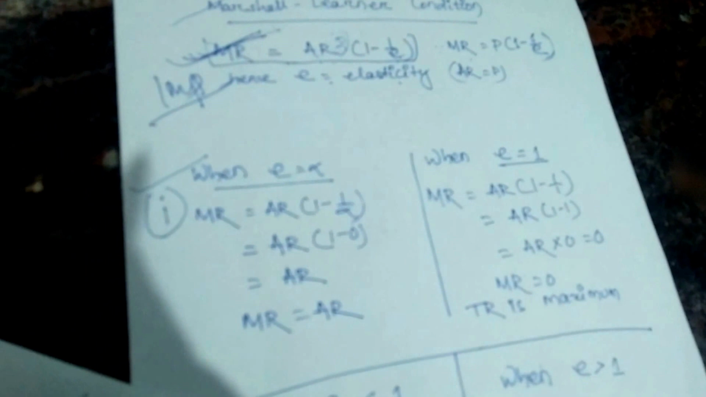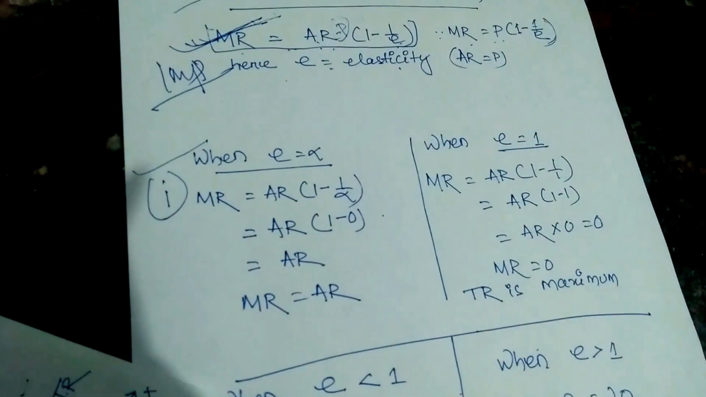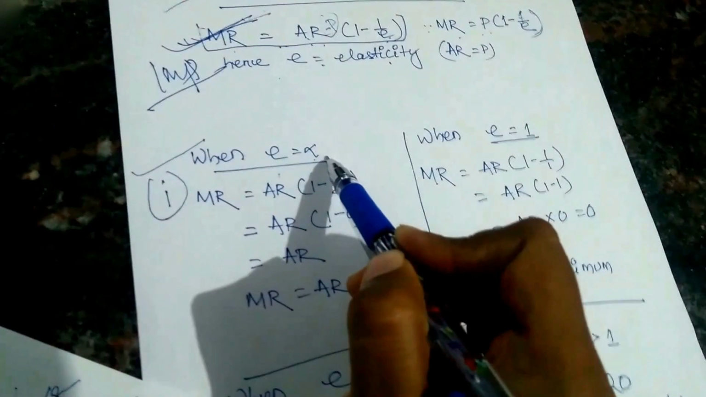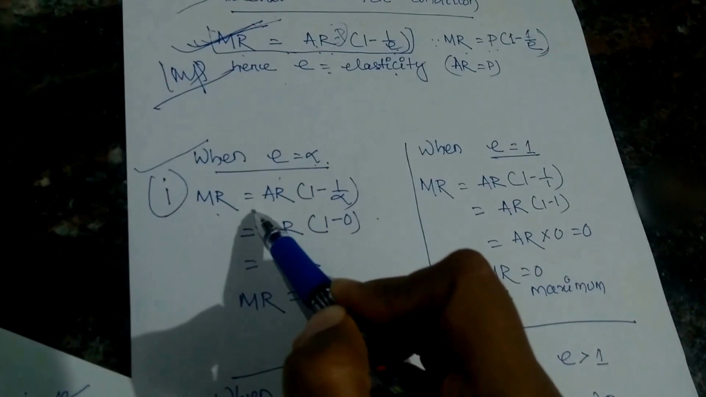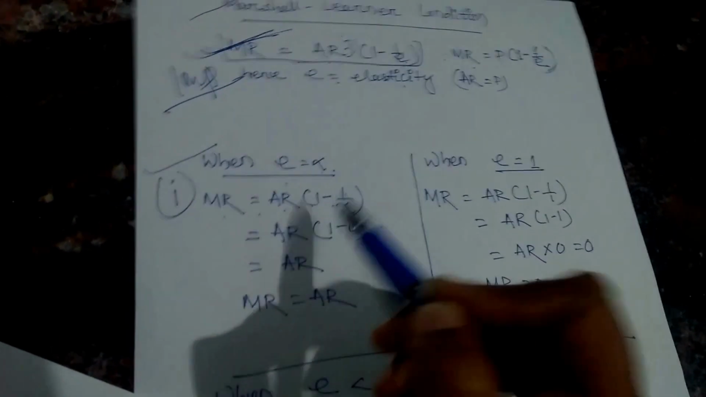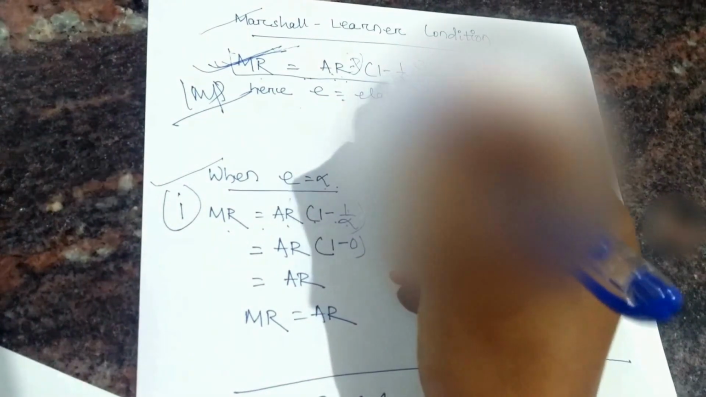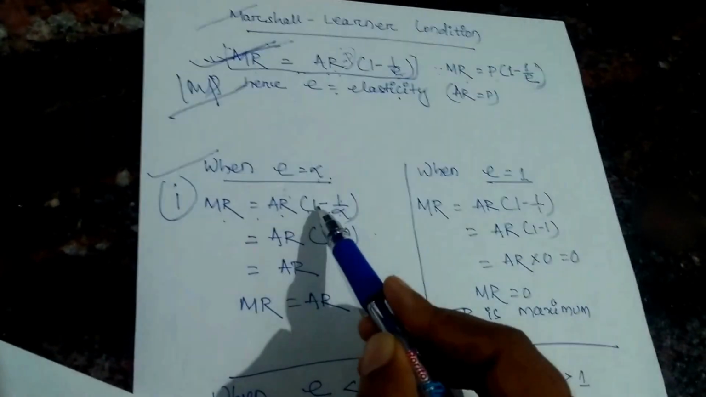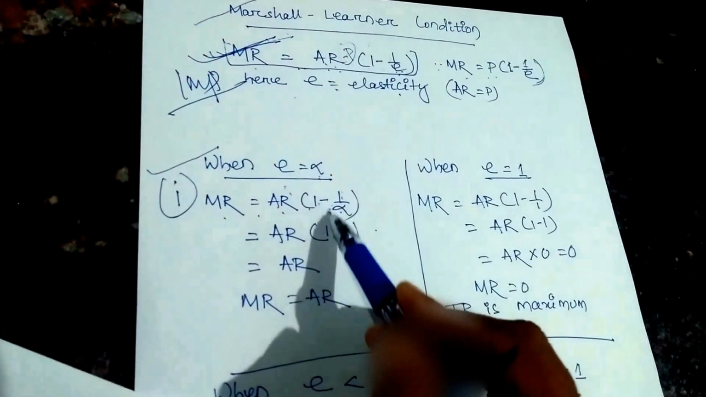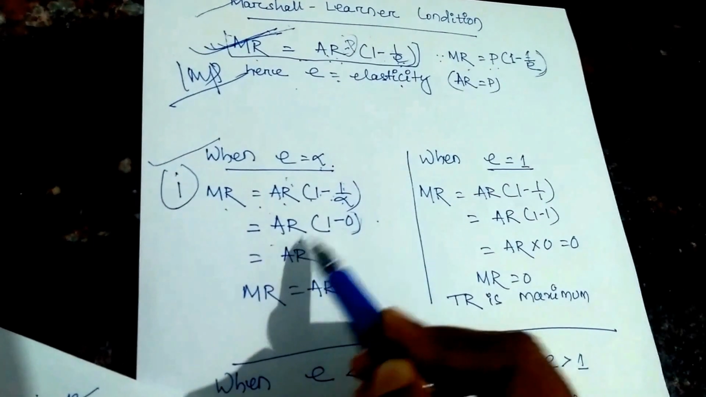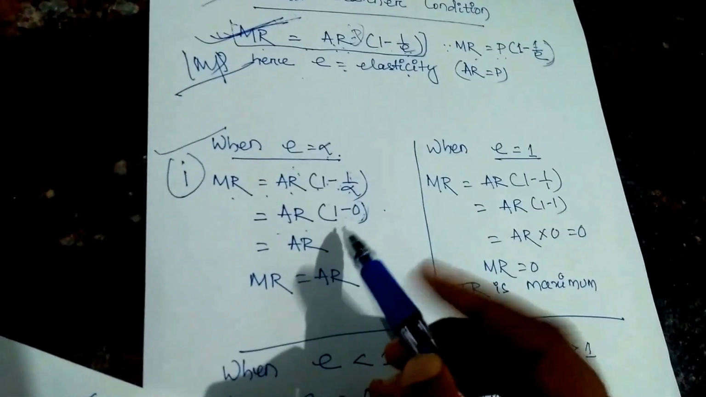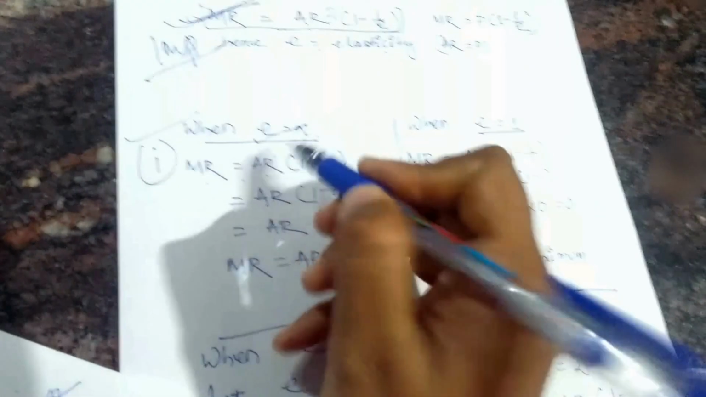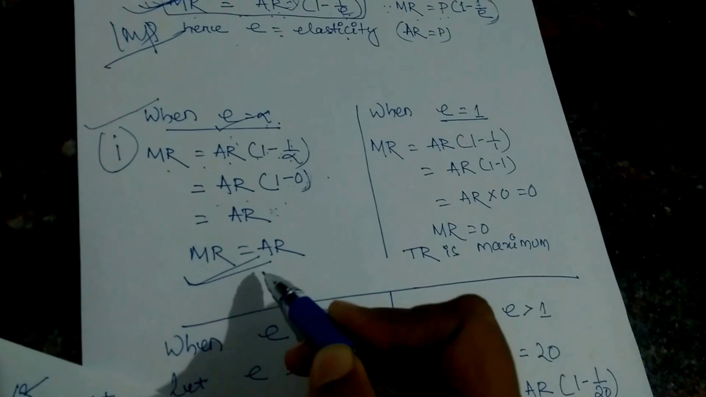Point I, Case I. Look, when E is equal to infinity, meaning it is perfectly elastic, MR is equal to AR into (1 minus 1 by E). Here E is equal to infinity, so 1 minus 1 by infinity. 1 by infinity is equal to 0. So AR into (1 minus 0). Something minus 0 is no change, so AR into 1. So when E is equal to infinity, MR equals AR.